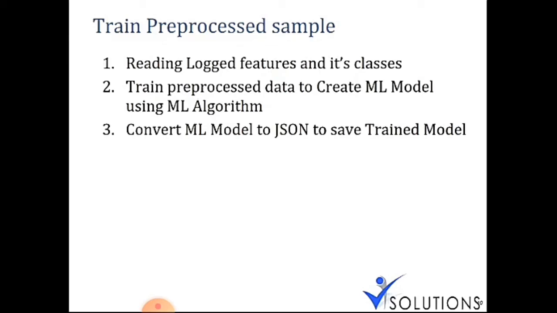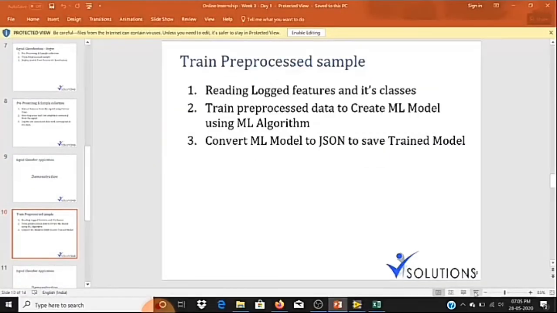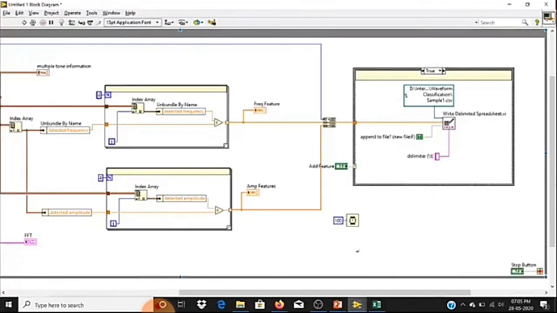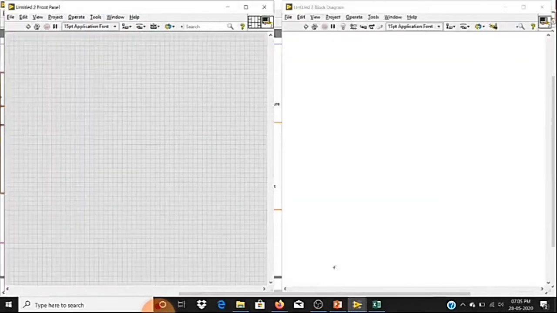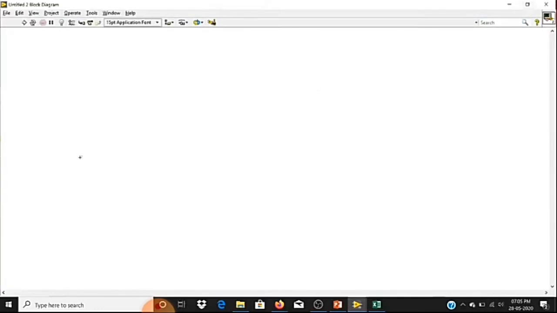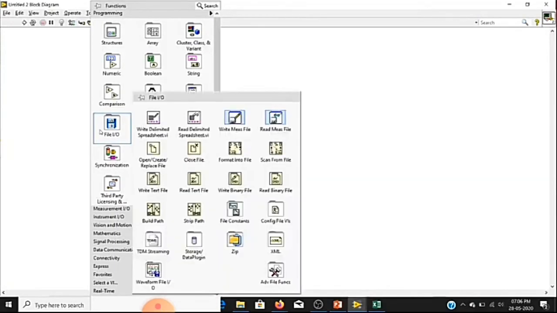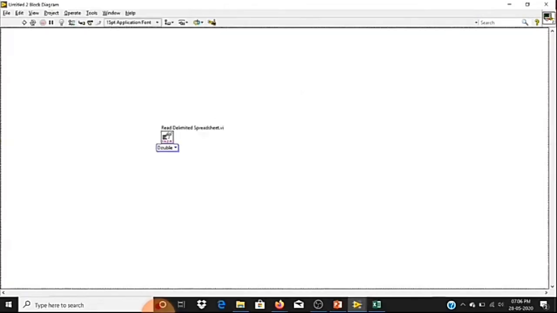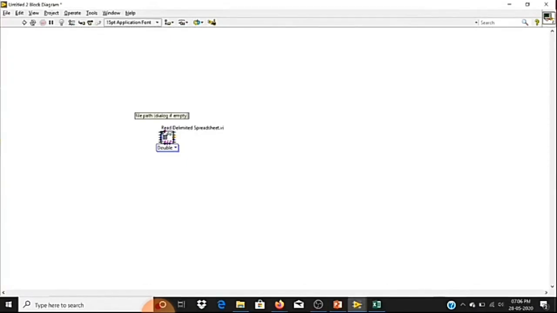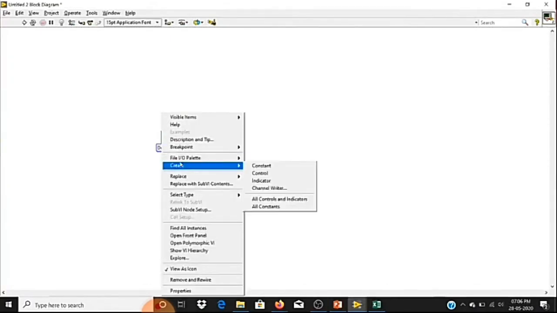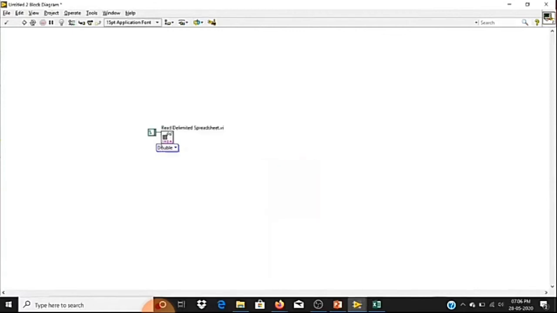I can directly move to the demonstration. Let me create a new VI. The first stage is I want to read those samples. As we know, that is a CSV file, so I'll go to File IO and choose the Read Delimited Spreadsheet function. For file path, as I know where my file exists, I can create a file path constant and choose browse for path.